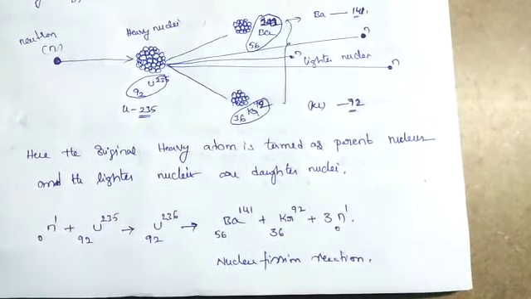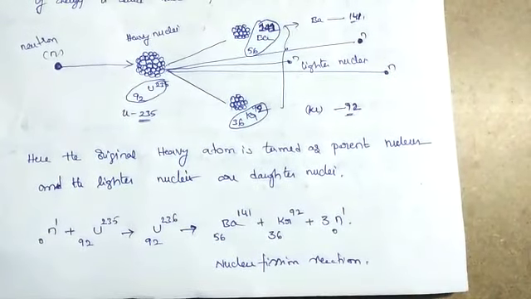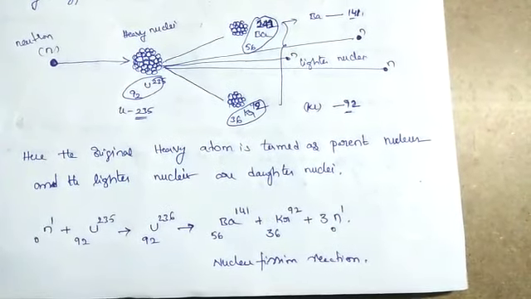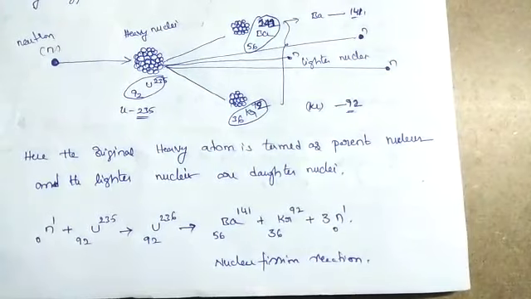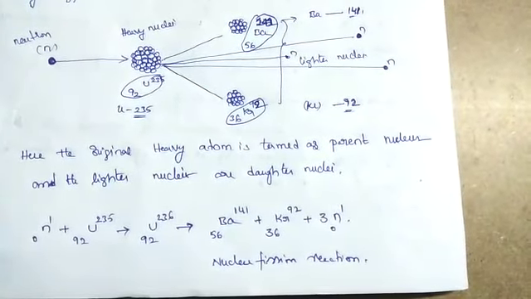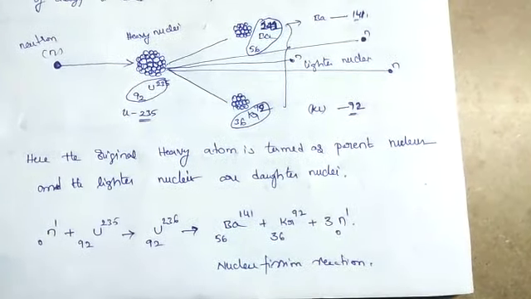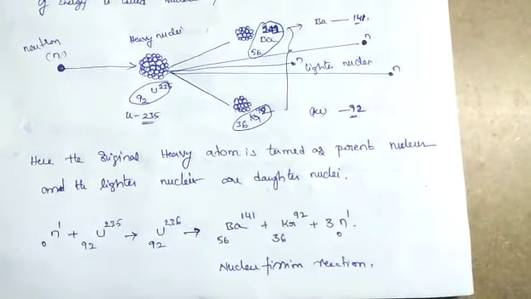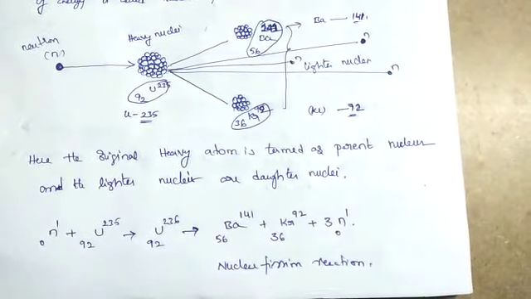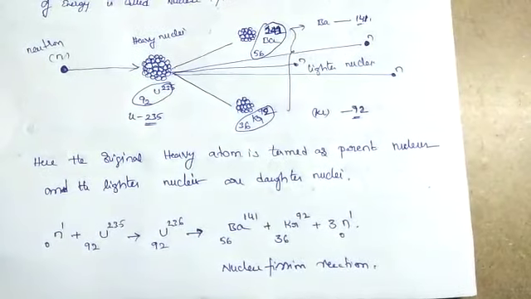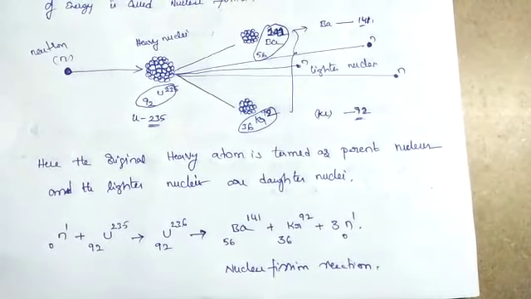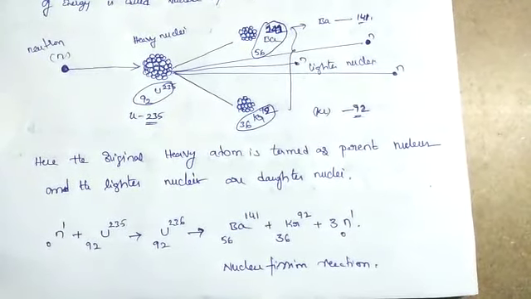When the nucleus oscillates, the repulsion may overcome the short-range attraction, causing the atom to split. The mass change and energy release yield smaller nuclei that are more stable than the original heavy nucleus. The daughter nuclei may still be radioactive. Uranium is a heavy nucleus, and barium and krypton are also radioactive, so all three are radioactive elements. The energy released by nuclear fission is considerable.